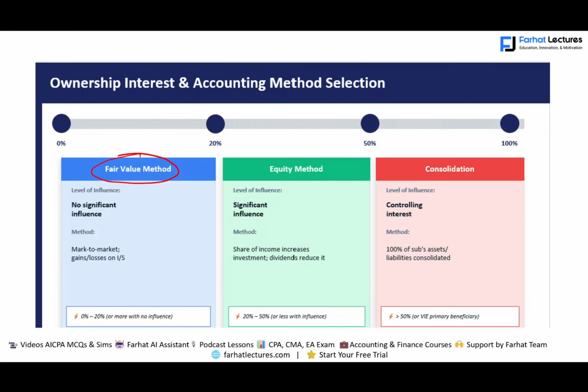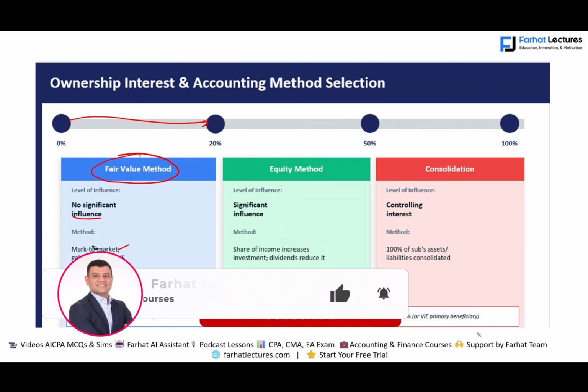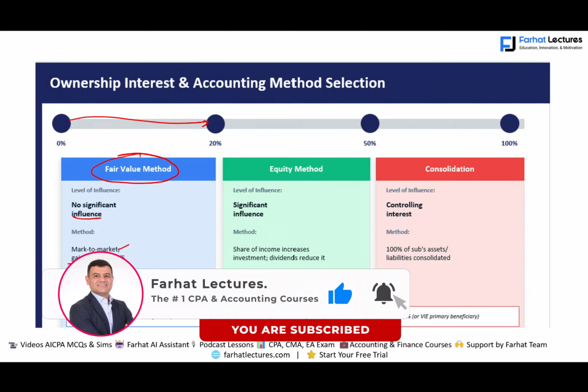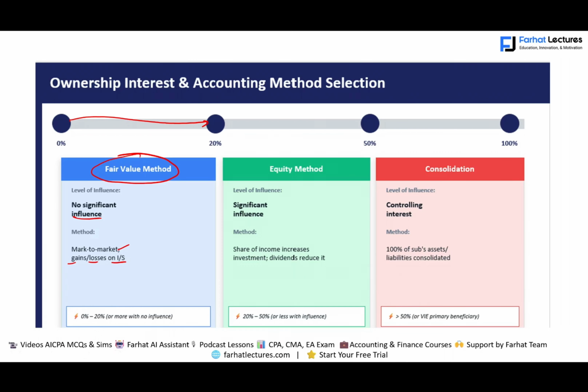In the prior session, we looked at the three different classifications for accounting for investments. And we said if you have no significant influence, and quantitatively this means you own between 0 to 20%, you would use the fair value method. No significant influence, you mark your investment to market. Here we're assuming there's a fair market value, and any gain or loss is listed on the income statement, or it goes through earnings. Then we looked at the other methods, equity and consolidation.